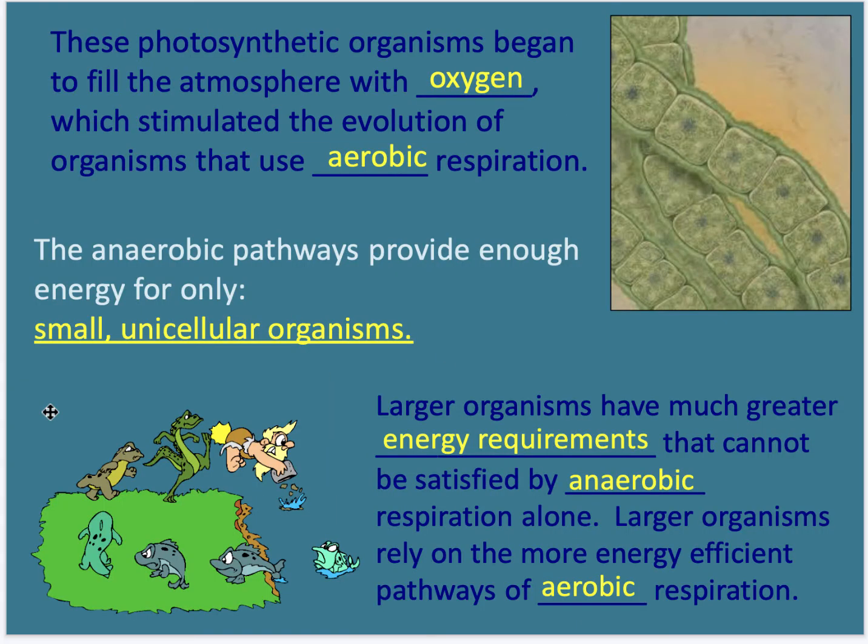These photosynthetic organisms began to fill the atmosphere with oxygen, which stimulated the evolution of organisms that use aerobic respiration. The anaerobic pathways provide enough energy for small unicellular organisms, such as bacteria, but larger organisms have a much greater energy requirement that cannot be satisfied by anaerobic respiration alone. Larger organisms rely on more energy-efficient pathways of aerobic respiration.